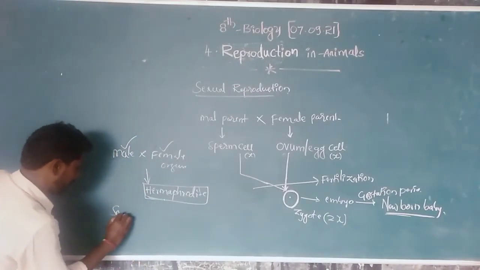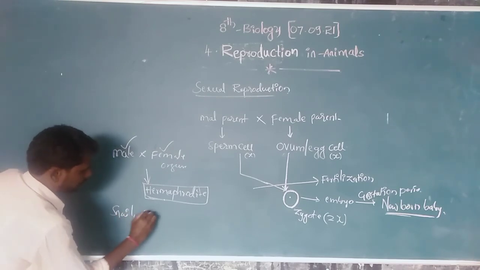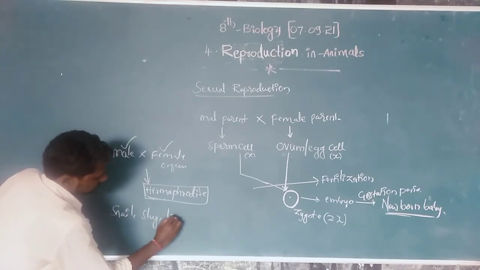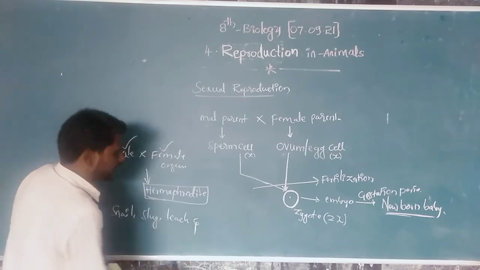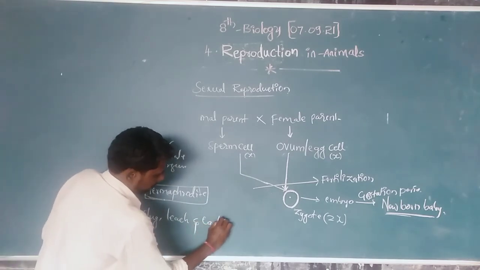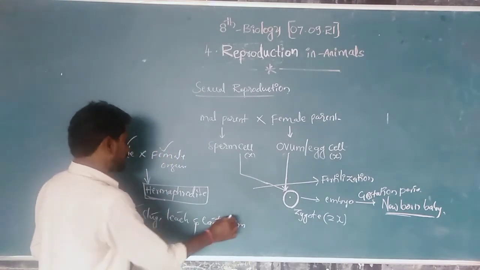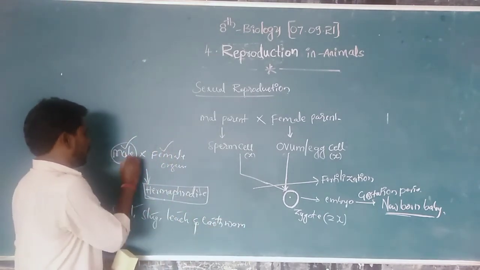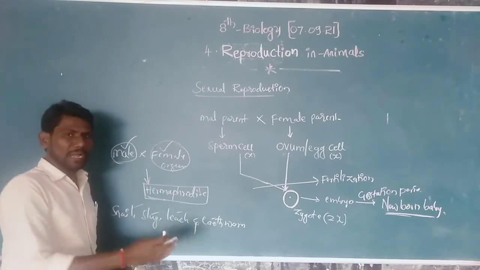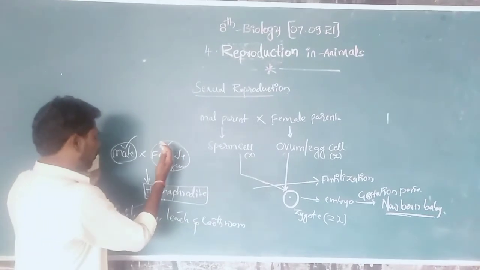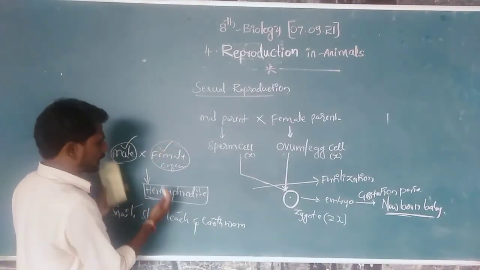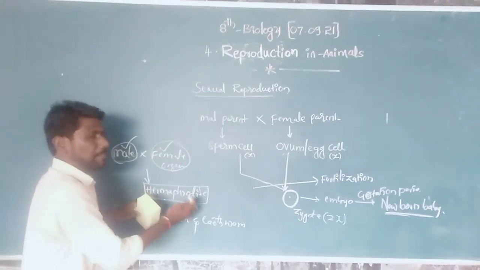Examples: snail, slug, leech, and earthworm. In these four animals, both the male reproductive system and the female reproductive system are present in the same body.